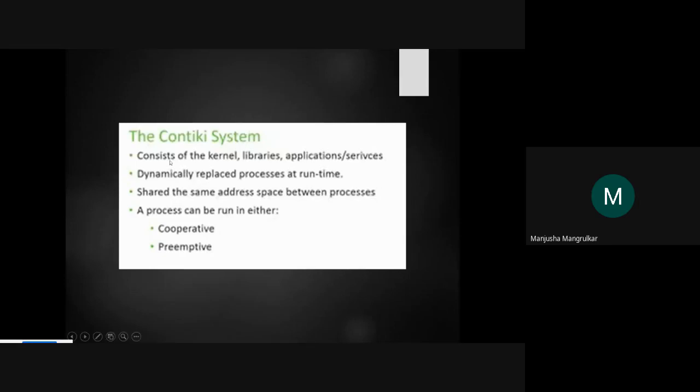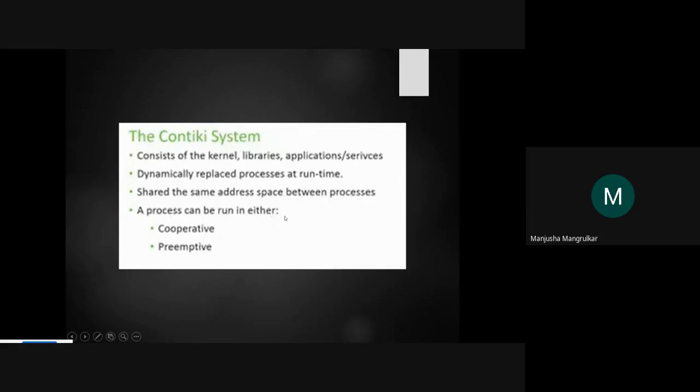Another feature of this system is that it shares the same address space between two processes, which is a main feature of operating systems.